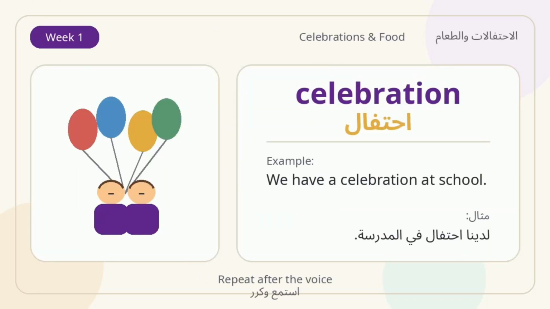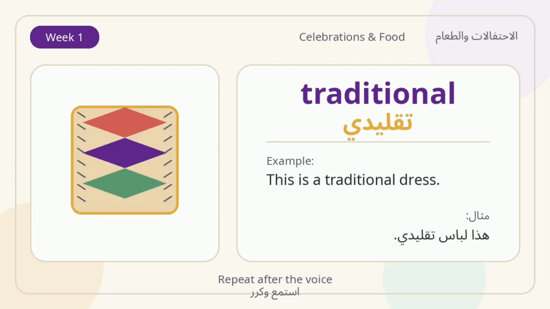Week 1. Celebration. A celebration is a happy event. We have a celebration at school. Traditional. Traditional means something people have done for a long time. We wear traditional clothes on special days.